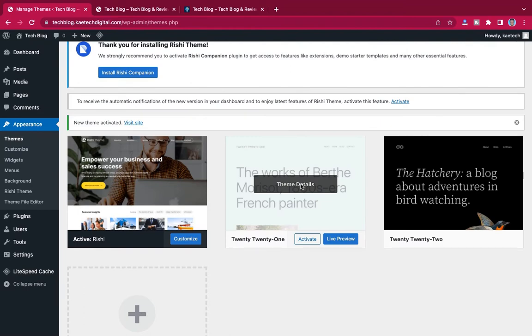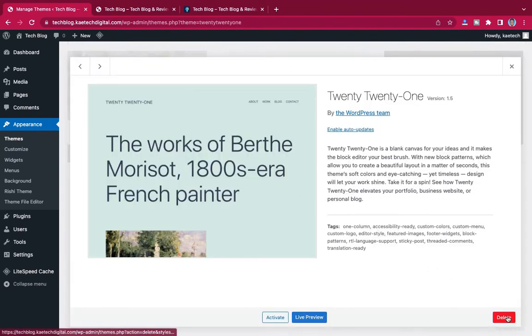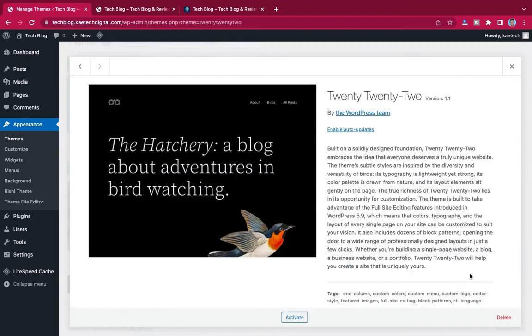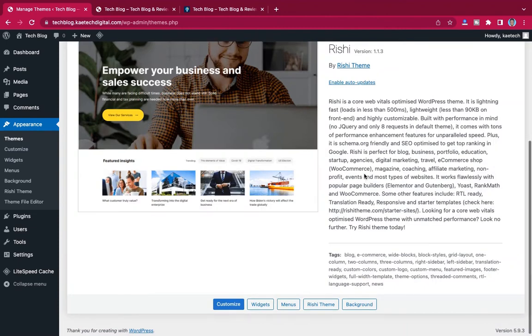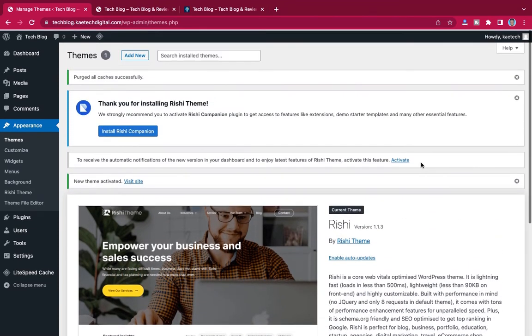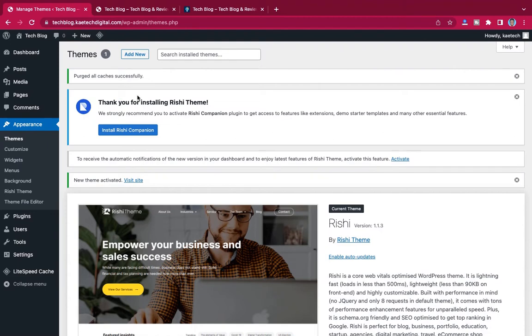Now let's click on this one to delete the themes that we don't really want. So I'm going to delete the 2022 theme so that we'll be left with only one theme, so that my website will be super fast. Yeah, very good. Now you see a notice over here. The notice says thank you for installing Rishi Theme.